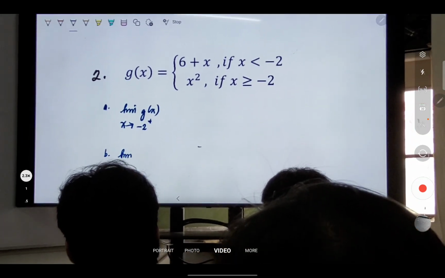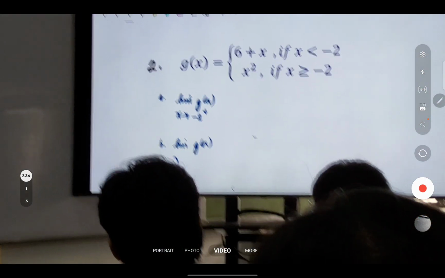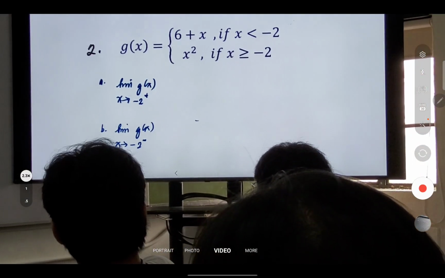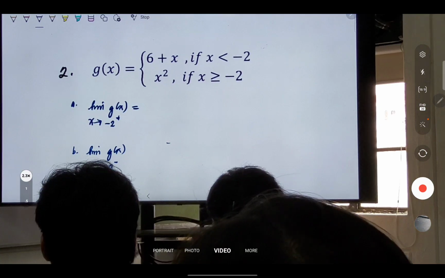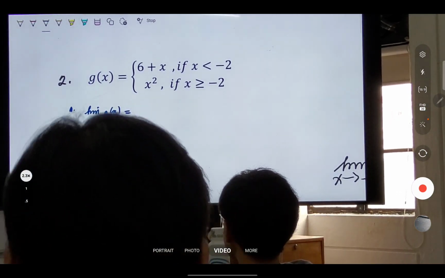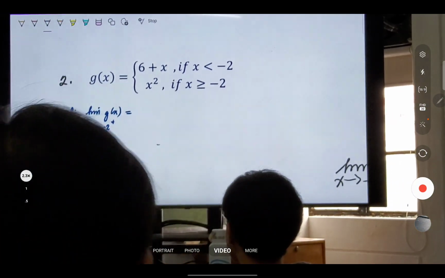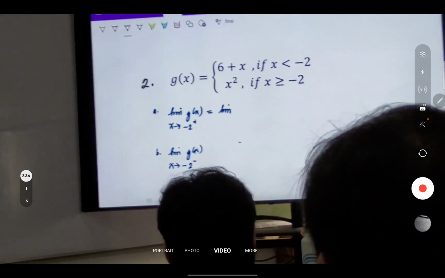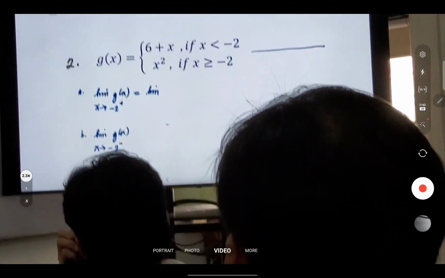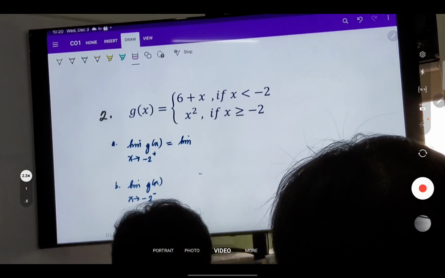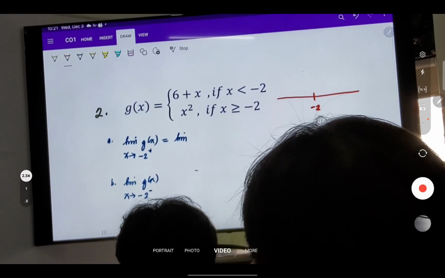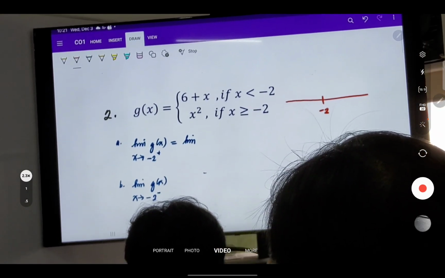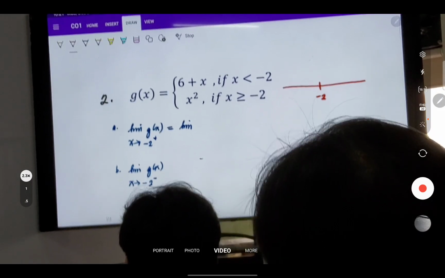So if you come from the right of negative 2, ano gagamitin yung g of x? Kasi dalawa yun eh. If you have here negative 2. Saan yung coming from the right of negative 2? Ito yung region, di ba? And this is when x is greater than negative 2 or equal to negative 2.